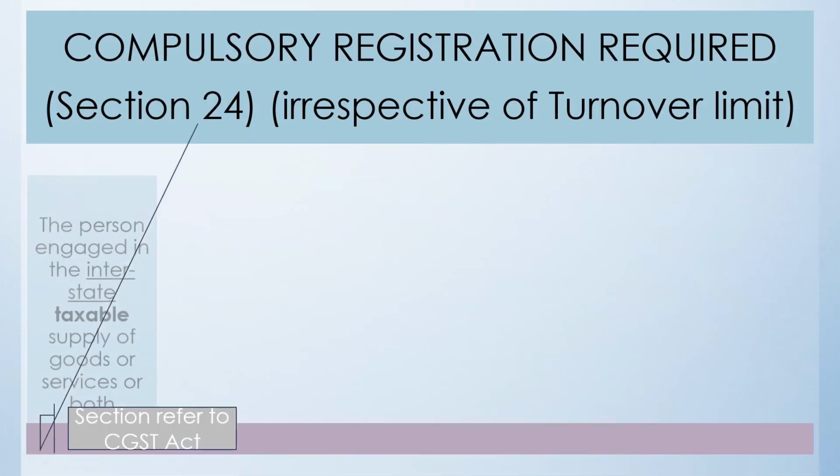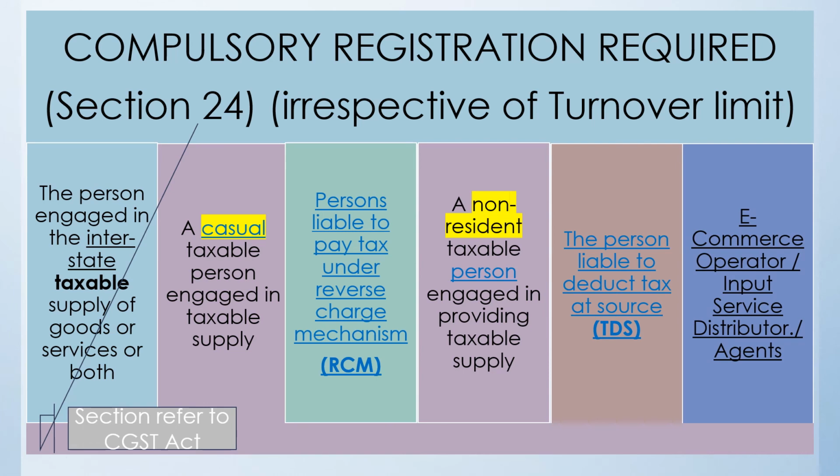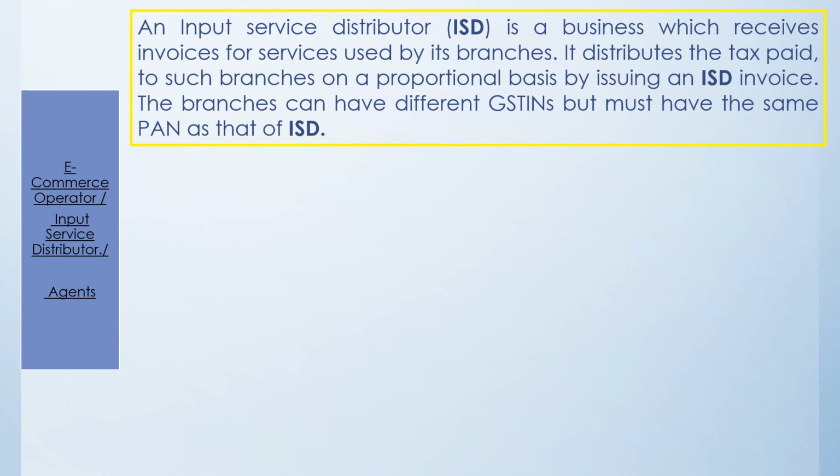And now let us deal with the 6th scenario. We have already seen the first 5 scenarios. The 6th one: if there is an e-commerce operator like Amazon or Flipkart, they have to compulsorily get themselves registered, or the input service distributor or the agent. Input service distributor and the agent also will have to get themselves registered.